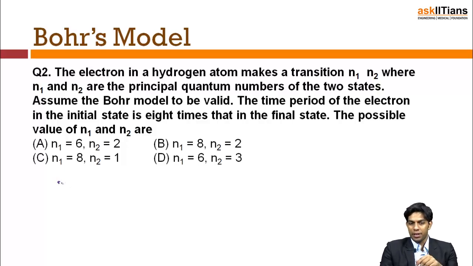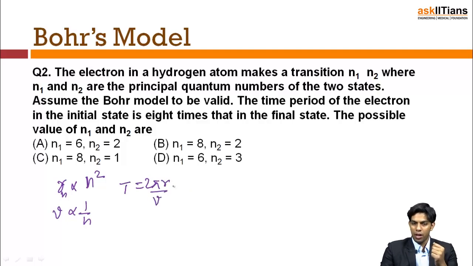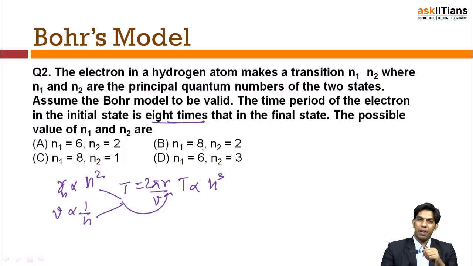Now I know that the radius is proportional to n square. That is, Rn is proportional to n square, and I also know that the velocity is proportional to 1 by n. So the time period is basically 2 pi r divided by v, the velocity of the electron in that particular orbit. So I can clearly see with these two, time period is proportional to n cube. Now it's given that it's 8 times that in the final state.